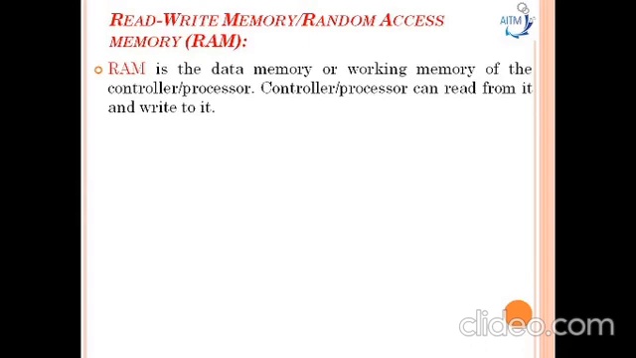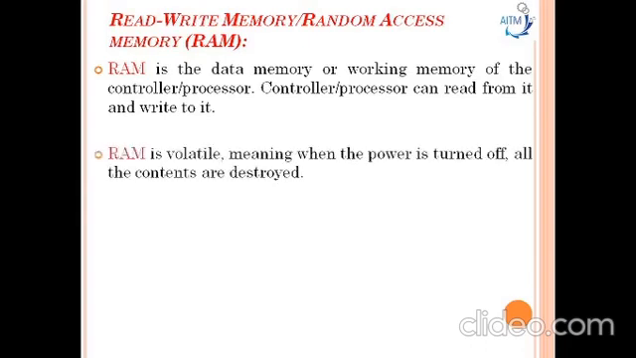A RAM is volatile, meaning when the system power is turned off or switched off, all the contents are destroyed automatically. It won't store the data in this memory. Hence this random access memory is a volatile memory.